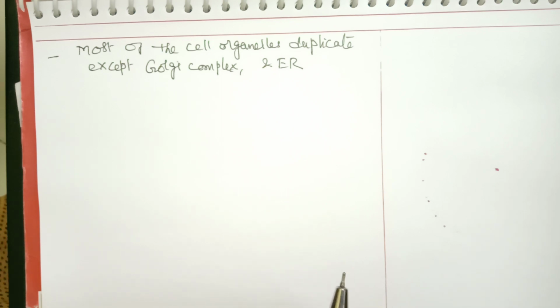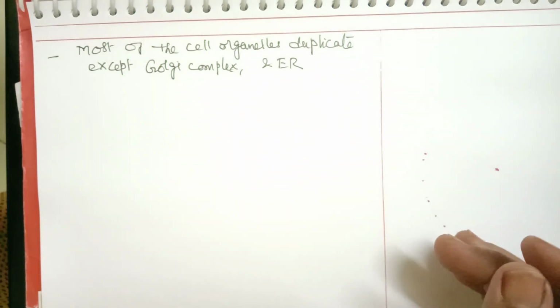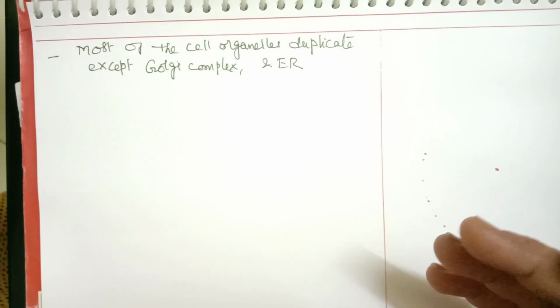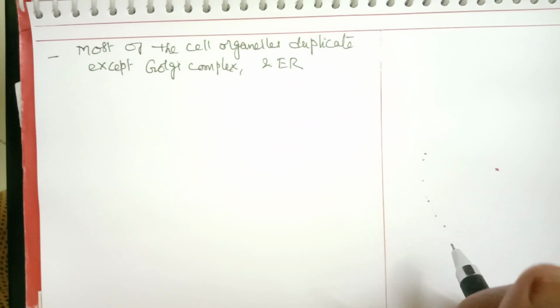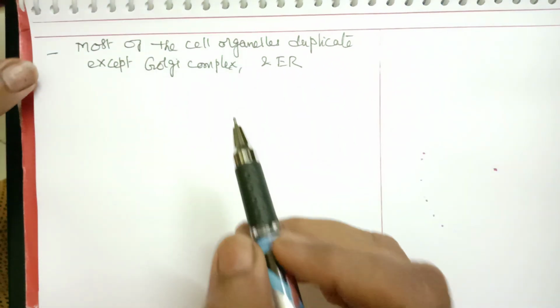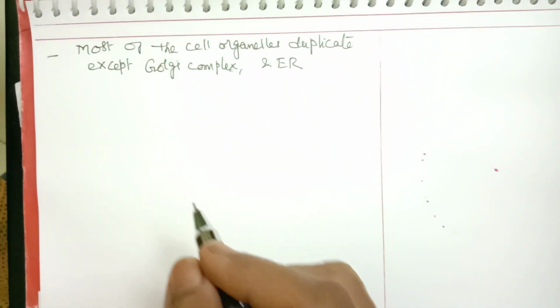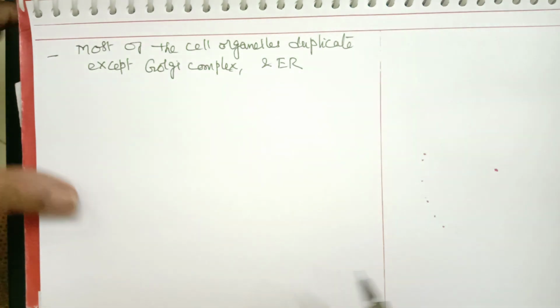Whenever a nuclear membrane is synthesized, we find that at the end of the cell division. So we find in the telophase the nuclear membrane reappears. Along with that there will be a synthesis of Golgi complex and endoplasmic reticulum also. So most of the cell organelles duplicate here. Those are the changes in the G1 phase.